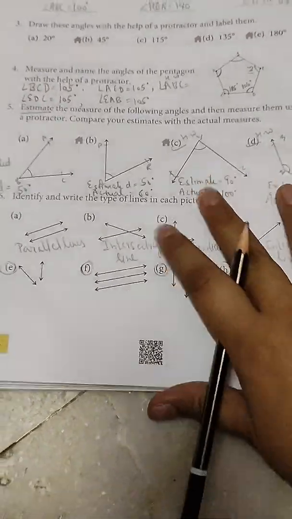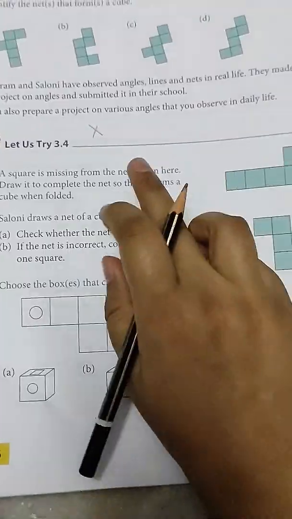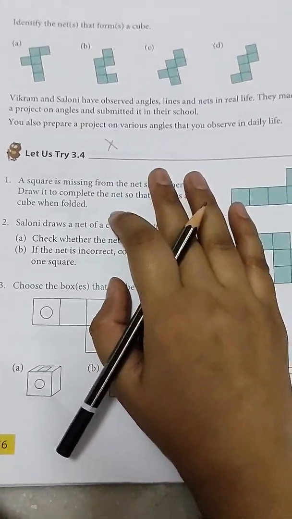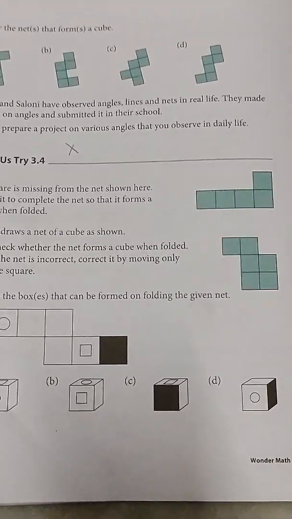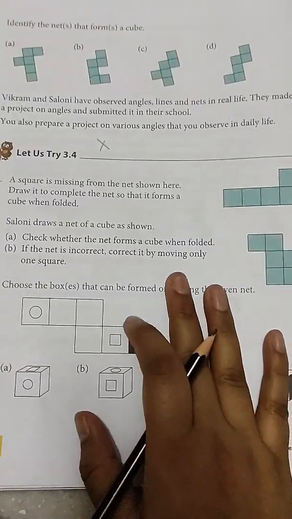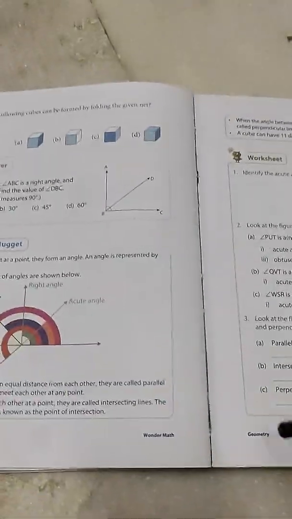Now the next thing I want to tell you is that we have exercise 3.4 here, but we will put a cross here. We will leave this exercise for now and firstly complete our next chapters. If we are able to complete those chapters on time, then only we will do this exercise, or else we will leave it. So you can leave this exercise now.